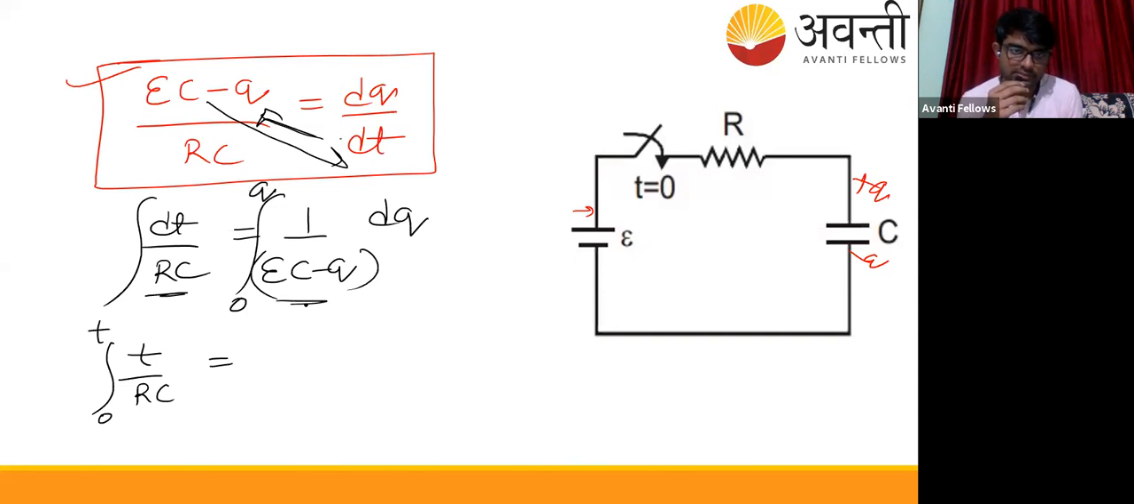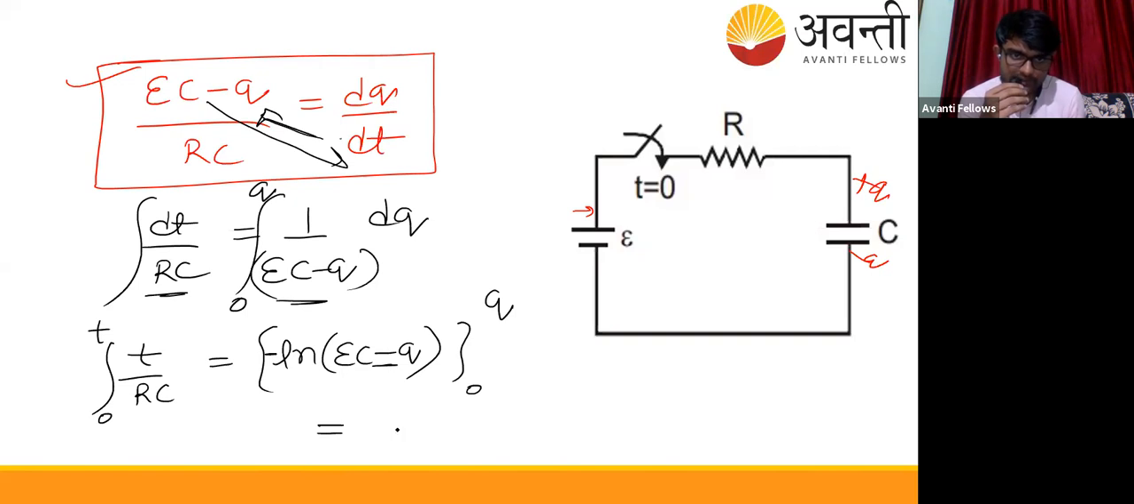This will come out to be ln of EC minus q. This is a minus sign, so it will appear in front of this. And the limits will be from 0 to Q. So its answer will come out to be minus of ln EC minus Q, minus of minus, plus ln EC. Okay, students, this will be t by RC.